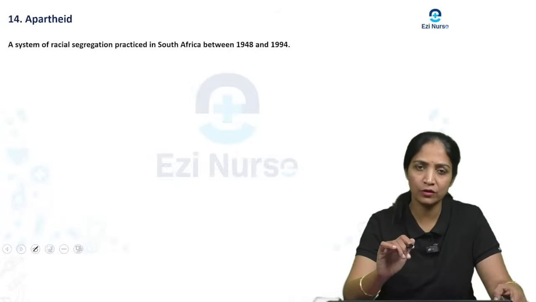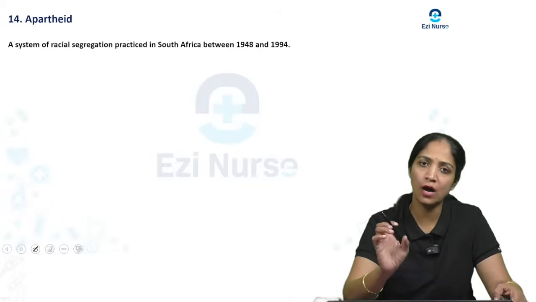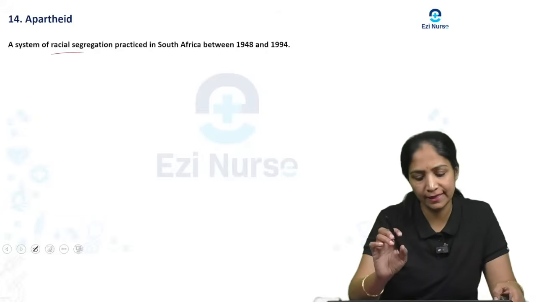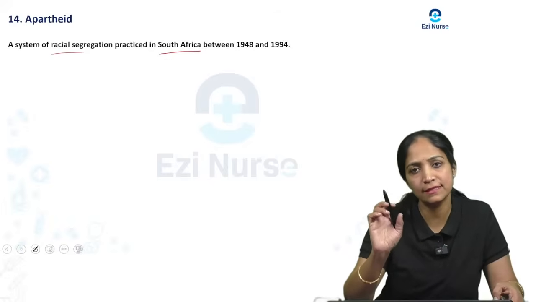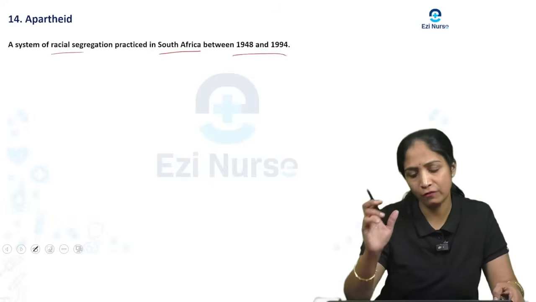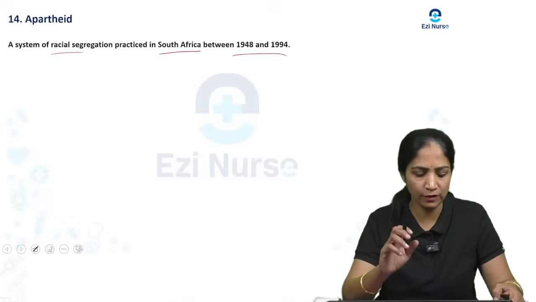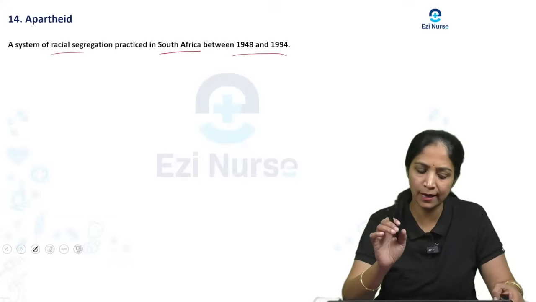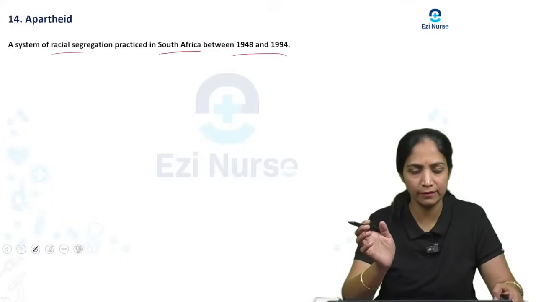Next we will see one more question, apartheid. What do you mean by apartheid? Apartheid is a system of racial segregation practiced in South Africa, especially between 1948 and 1994. That is the racial segregation that was practiced in South Africa between 1948 and 1994.